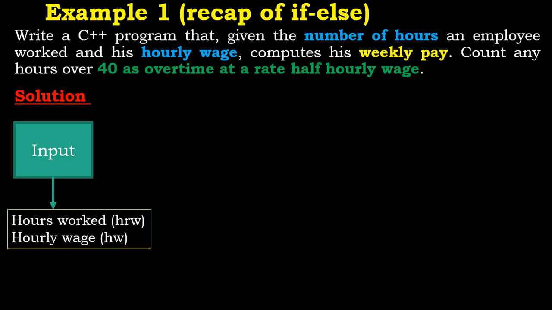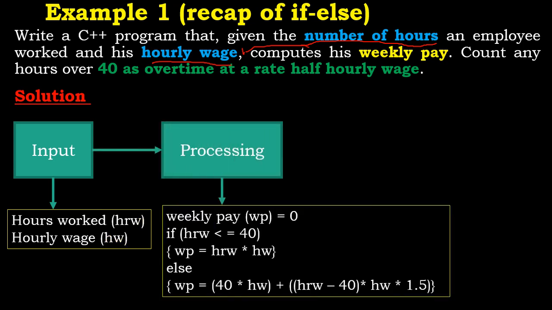So we'll need the input. As I've said, your ability to always bring a program into how the computer functions, input and output, means you have solved the problem. In this case, you realize that the number of hours worked is an input that your system requires, and the hourly wage is also an input. So there are going to be two input variables, this and that. Here we see the input hours worked, which we are saying is HRW, and hourly wage, which we are saying is HW.